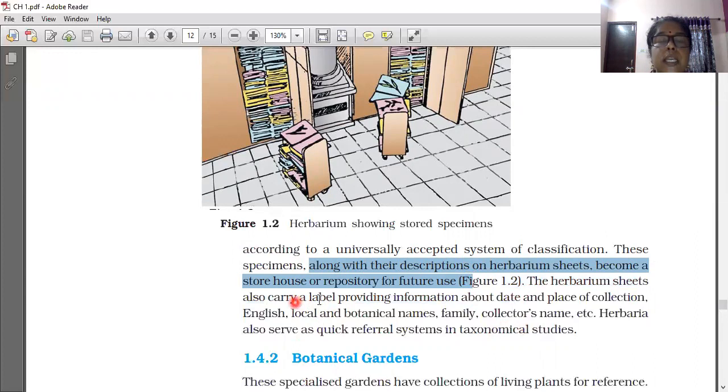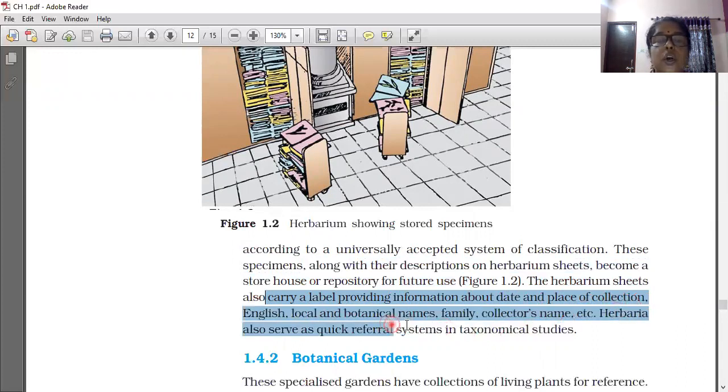The herbarium sheets also carry a label providing information about date and place of collection, English, local and botanical names, family, collector's name, etc. The herbarium sheet is like chart paper, somewhat thick. In the lower right corner, information about date and place of collection, English, local and botanical names, family, collector's name, etc. should be mentioned in the label.